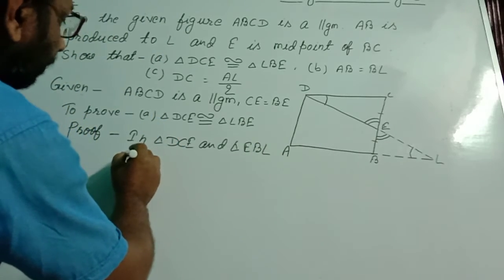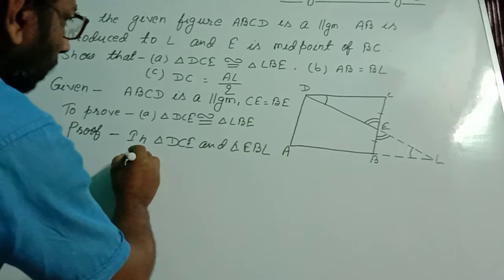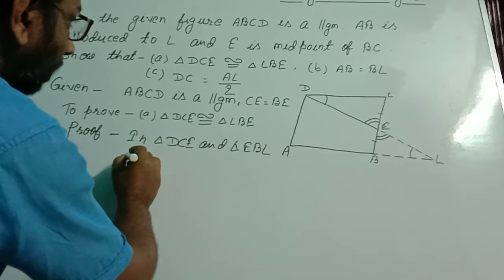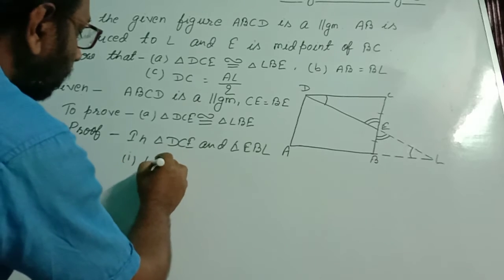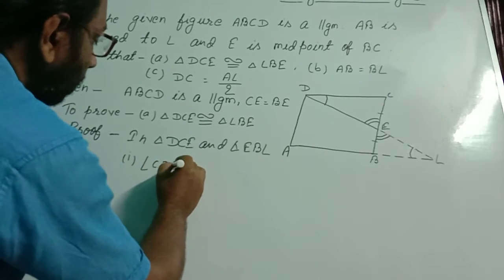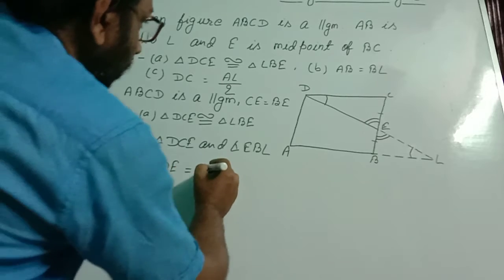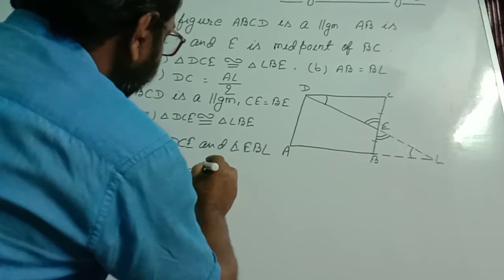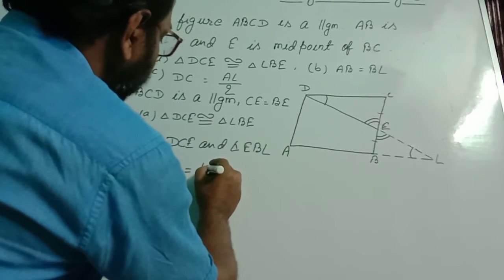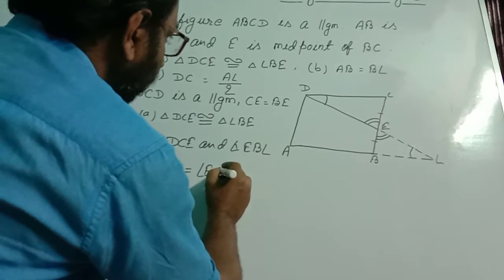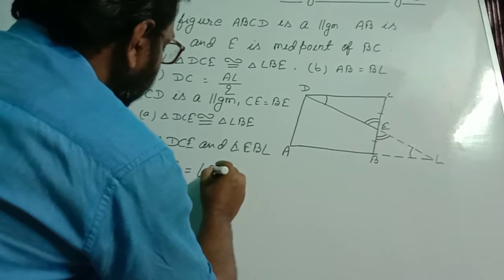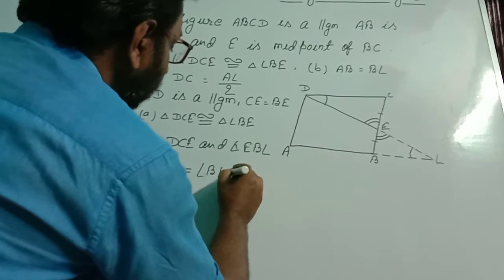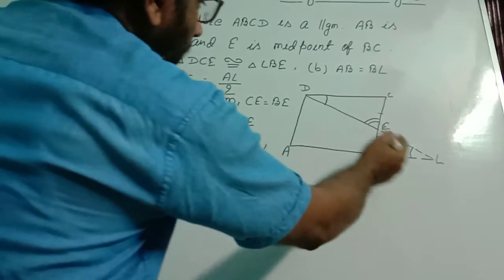Number 1, that angle CDE is equal to angle BLE. These 2 angles are equal.